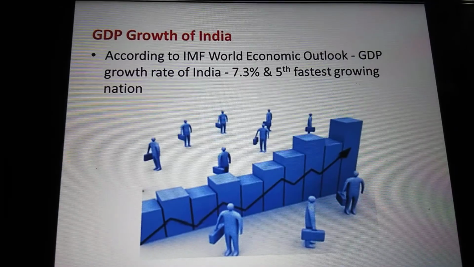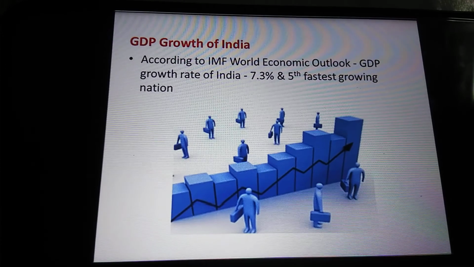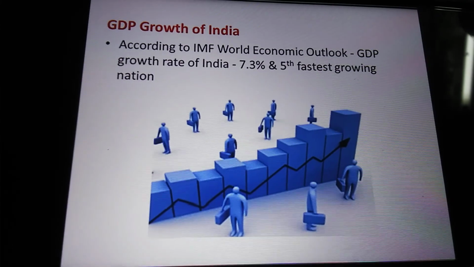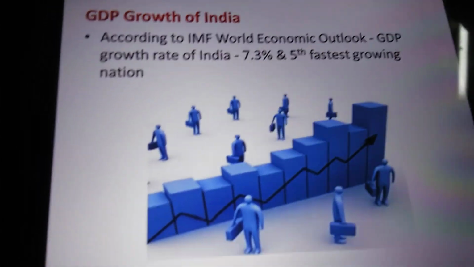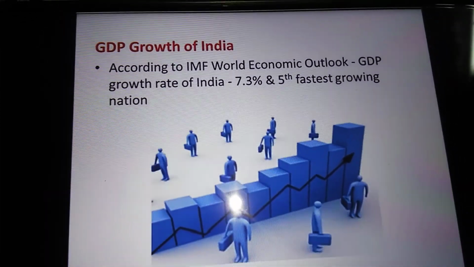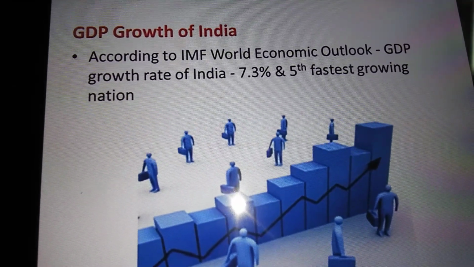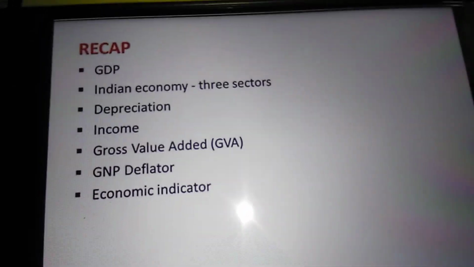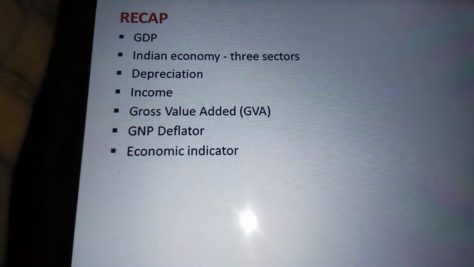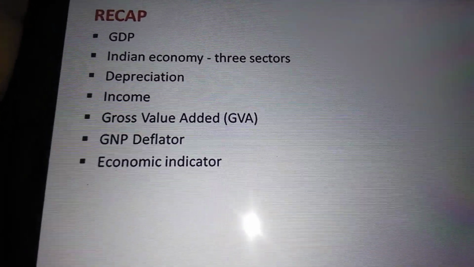According to the International Monetary Fund World Economic Outlook, October 2018, the GDP growth rate of India is projected as 7.3% and India is the fastest growing nation among the world. India ranks 5th place in this. Before concluding our lesson, we will have a small recap. We have discussed the GDP, the 3 sectors of the Indian economy, GNP, NNP, GDP, NDP, PCI, PI and DI in detail.